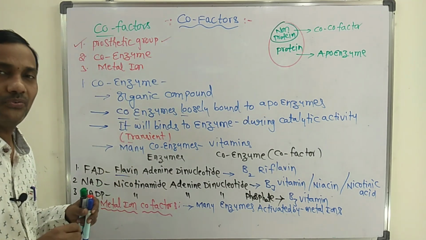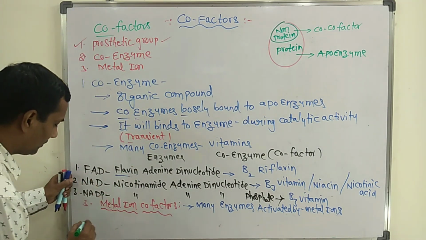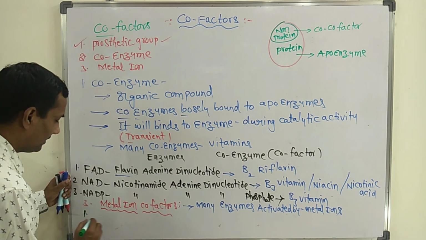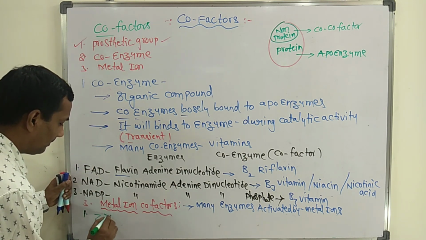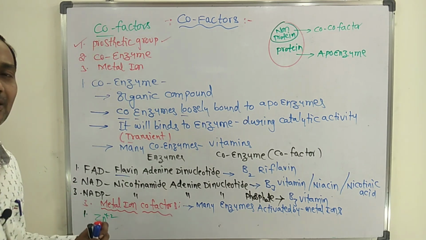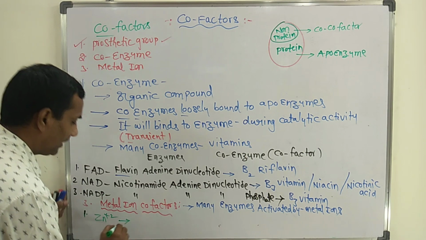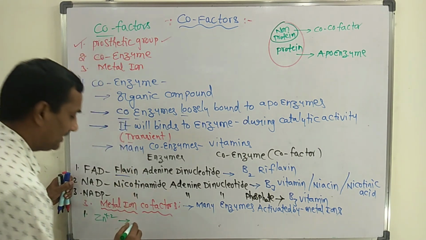A few metal ion cofactors we'll discuss. The first metal ion cofactor is Zn2+. Zinc is a Zn2+ ion. It is a metal ion. It activates two enzymes.